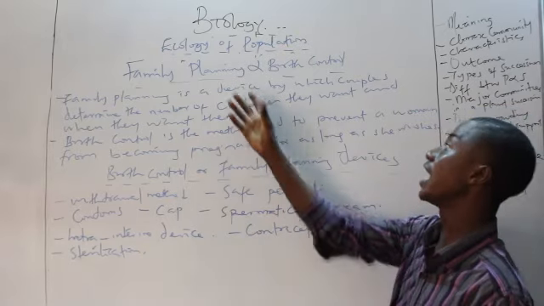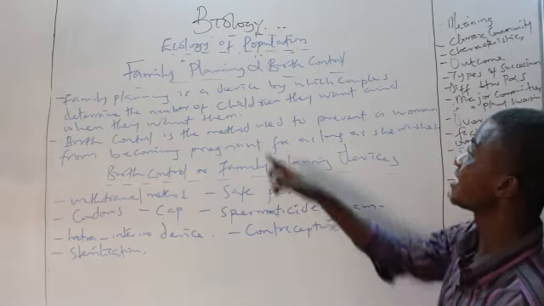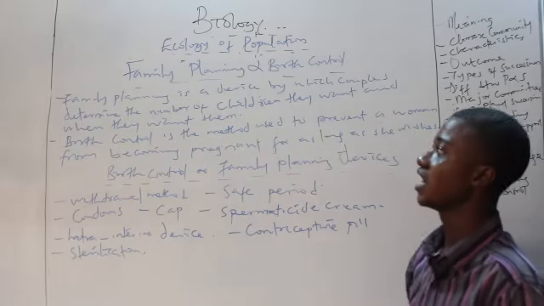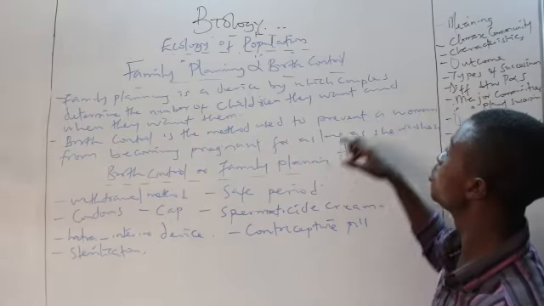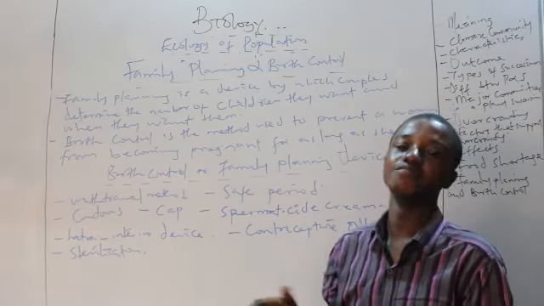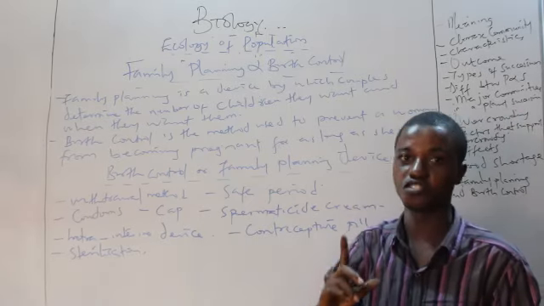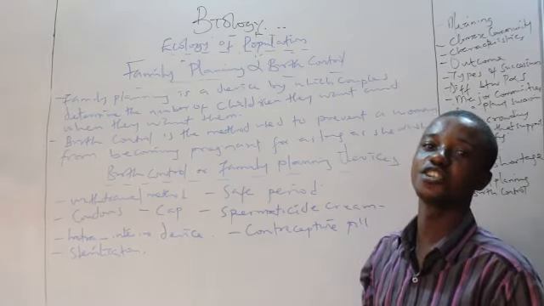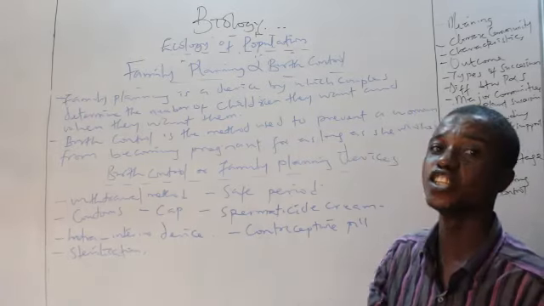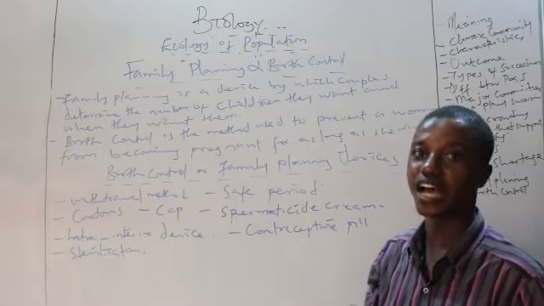Family planning is a device. It could also be a kind of system that is devised in which couples determine the number of children they want and when they want them. And note the use of the word couples. It is actually meant for married men and married women. Now, for it to be done outside marriage is an abuse. But this is Nigeria, a nation where anything goes. So family planning basically is a device by which couples determine the number of children they want and when they want them.